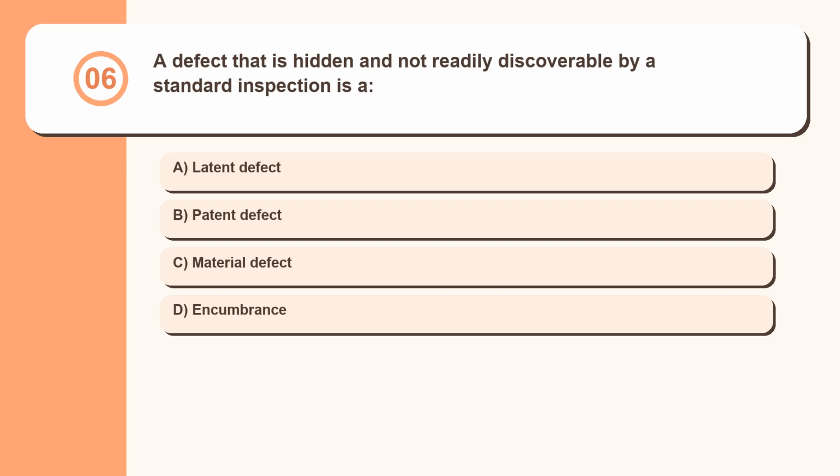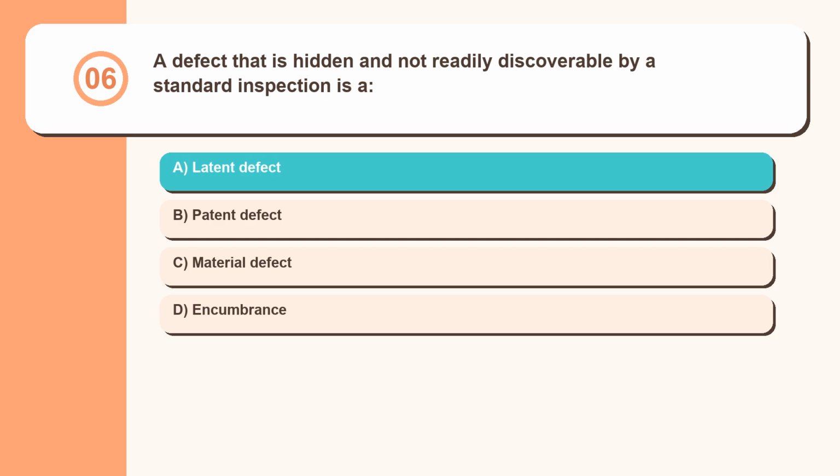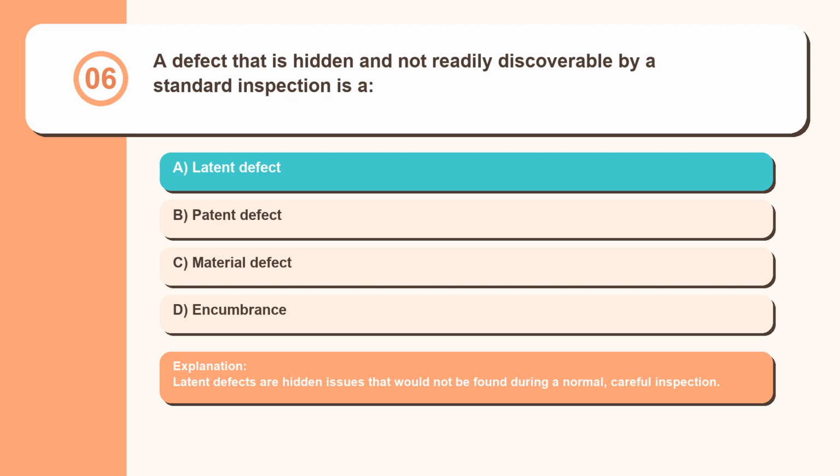Question 6. A defect that is hidden and not readily discoverable by a standard inspection is a latent defect, patent defect, material defect, encumbrance. Latent defects are hidden issues that would not be found during a normal, careful inspection.